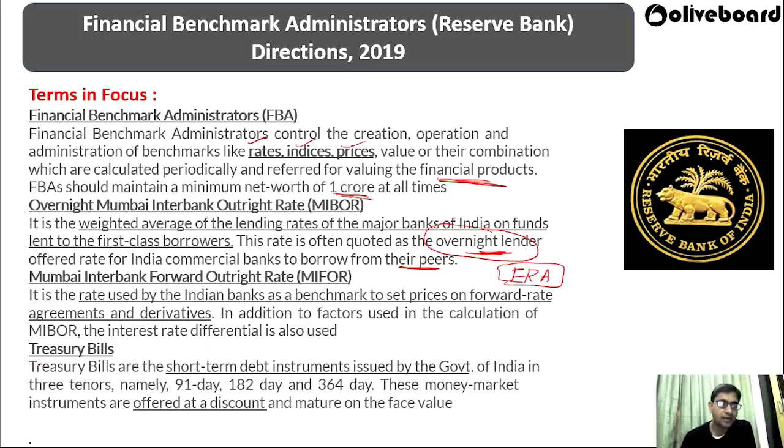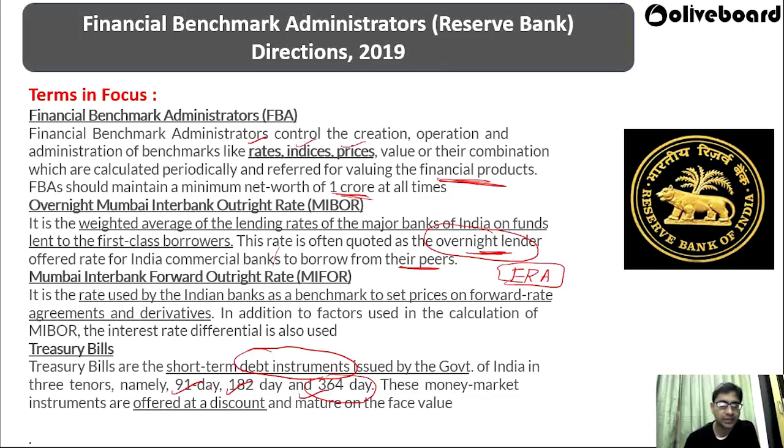Then what are treasury bills? Treasury bills are short-term debt instruments. Any short-term debt instrument relates to a loan taken for less than 1 year. So here you can see that we go up to 364 days. Debt instrument means the government has taken a loan for a short term, namely 91 days, 182 days, 364 days. 91 into 2 is 182, and 182 into 2 is 364.